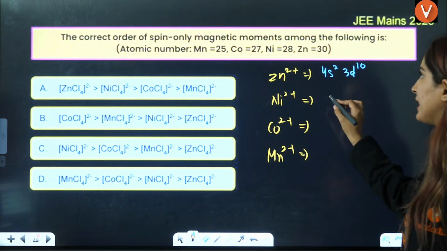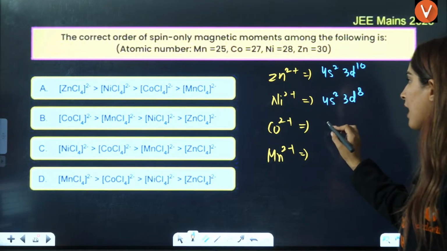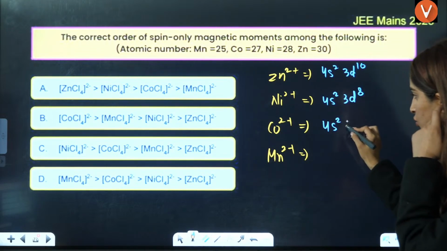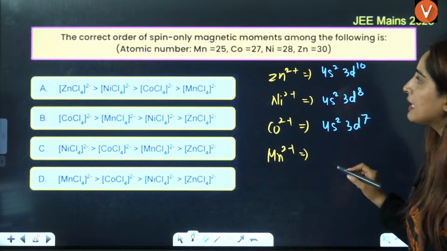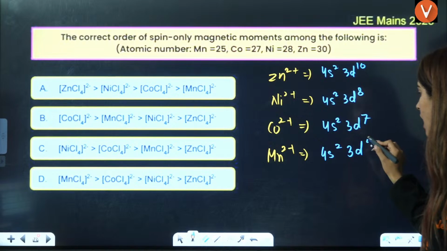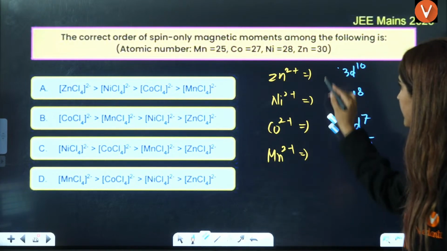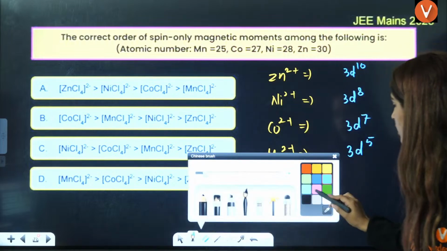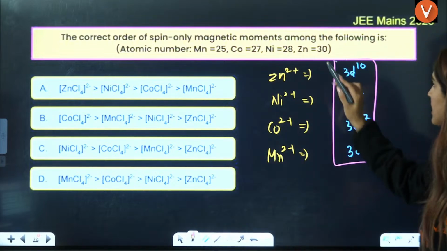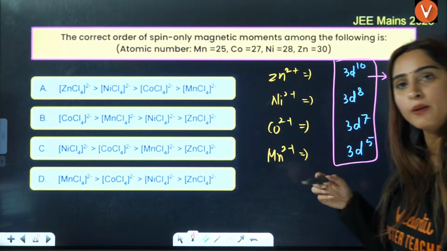Nickel had 28, that means 4s2 3d8. Cobalt has 27, means 4s2 3d7. Then manganese has 4s2 3d5. Out of this, take 2 electrons from everywhere, and this is the electronic configuration that you will have. So unpaired electrons, magnetic moment will be minimum for zinc because it has all paired electrons.